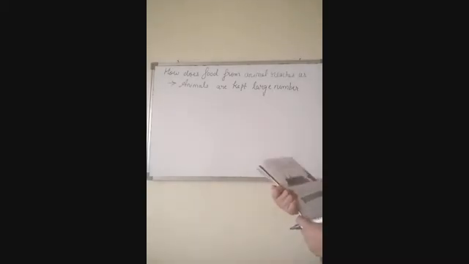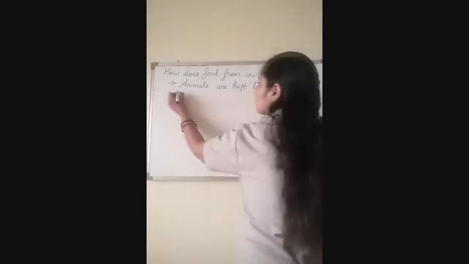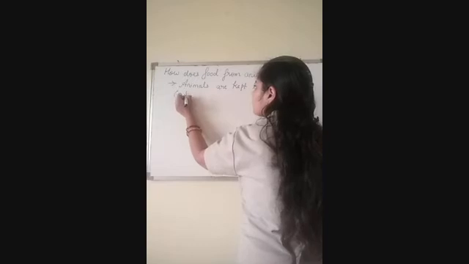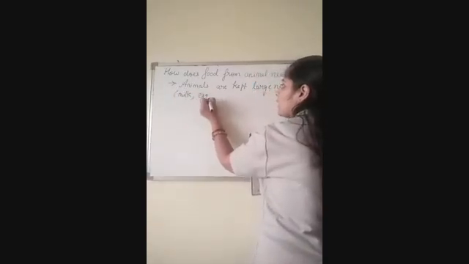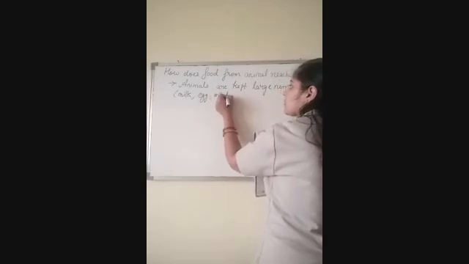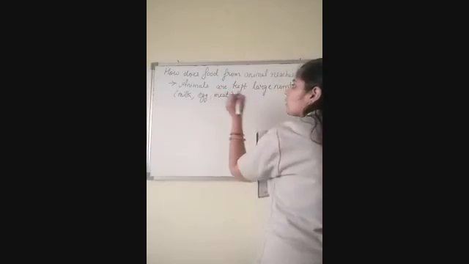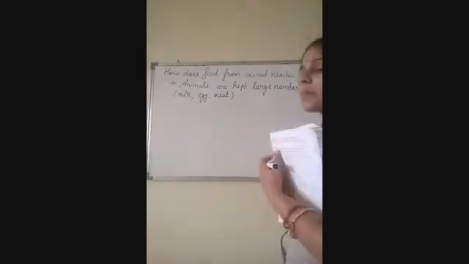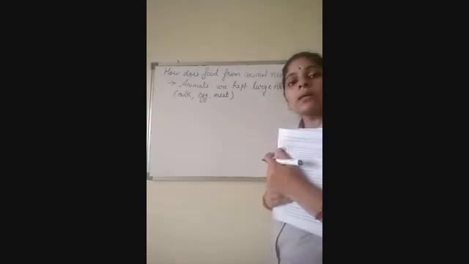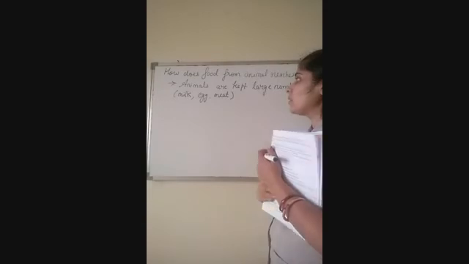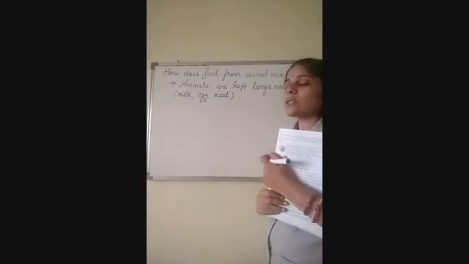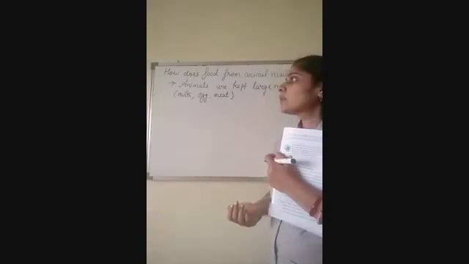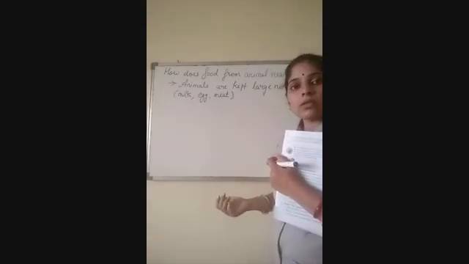Okay, and from here you can get milk. If it is a cattle farm you will get milk, if it is a poultry farm you can get eggs and meat. Okay, so whatever product you are getting from the animal, those animals are reared in a large quantity. If I am talking about fish, there is rearing of fish also. Those who are supplying the fish product are rearing the fish also. They are making a small pond in which a number of fishes are present.